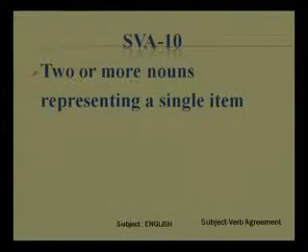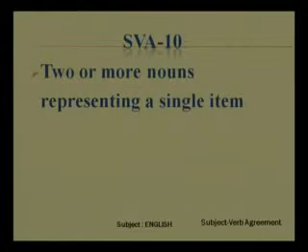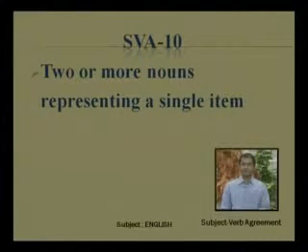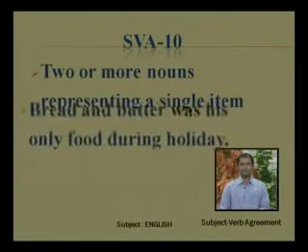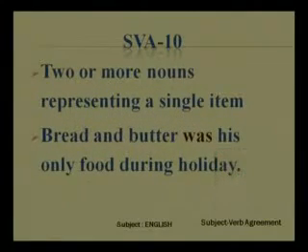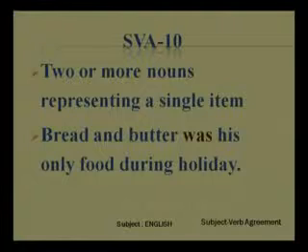Two or more nouns which represent a single item or single unit will become a singular subject, and in that case we have to use a singular verb with them, just like this. Bread and butter was his only food during holiday.